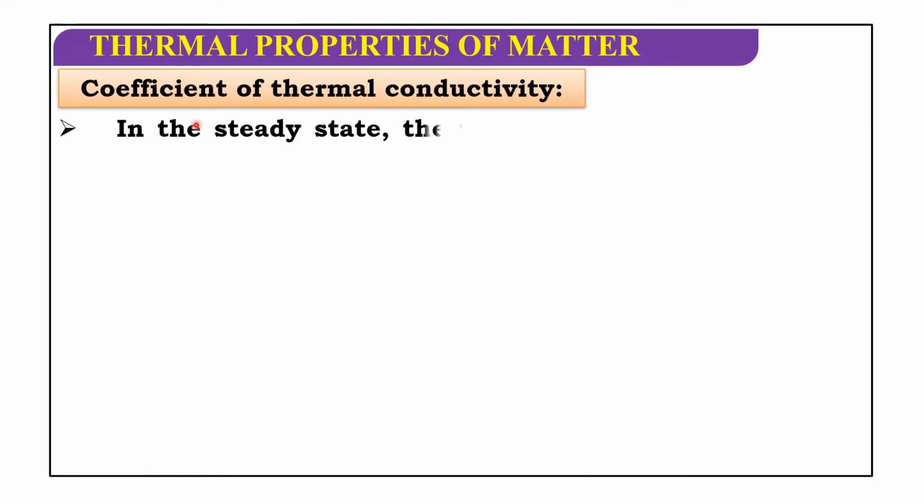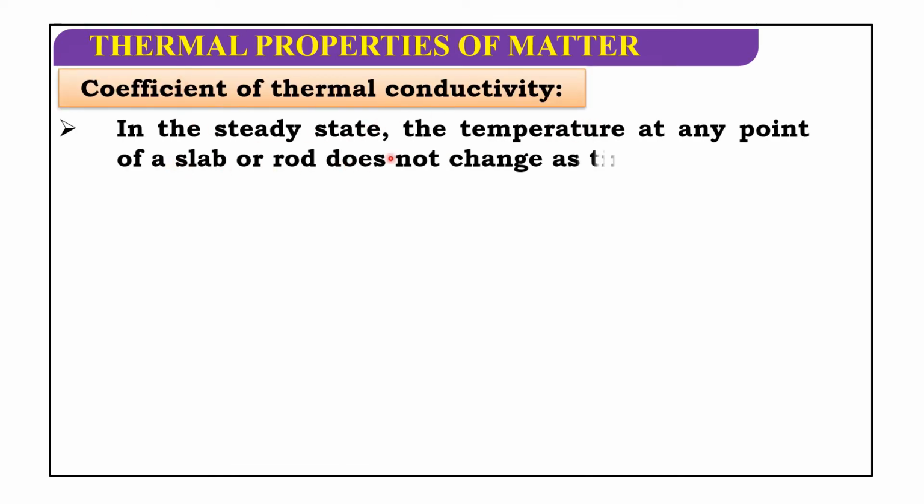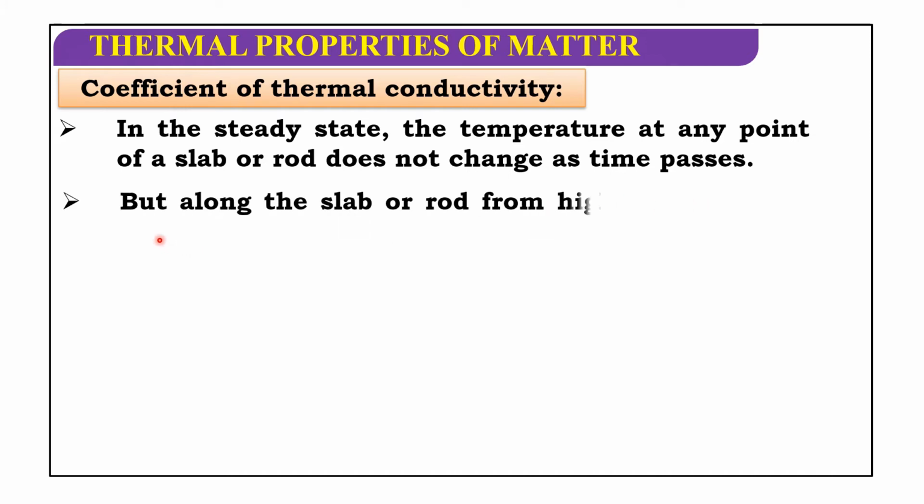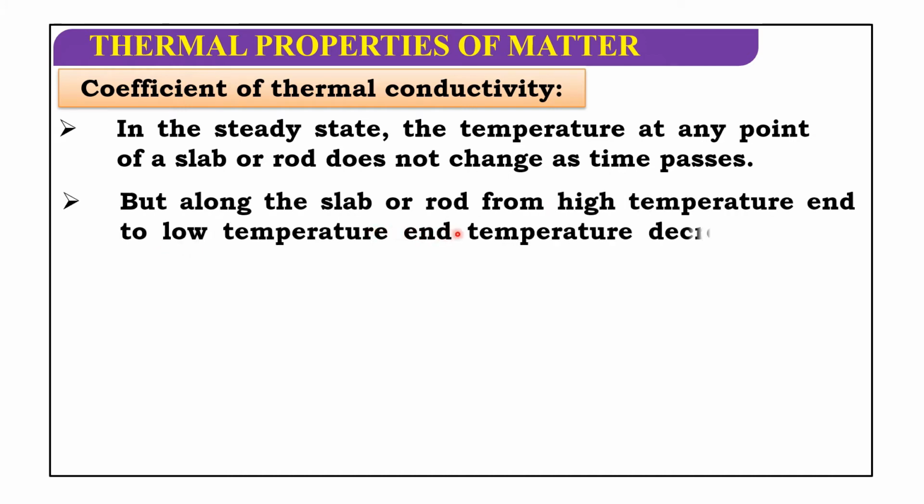Coefficient of thermal conductivity. In the steady state, the temperature at any point of a slab or rod does not change as time passes. But along the slab or rod, from high temperature end to low temperature end, temperature decreases from point to point.